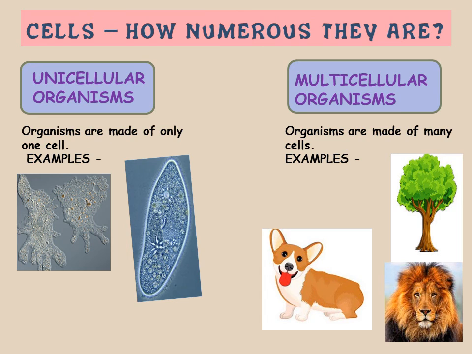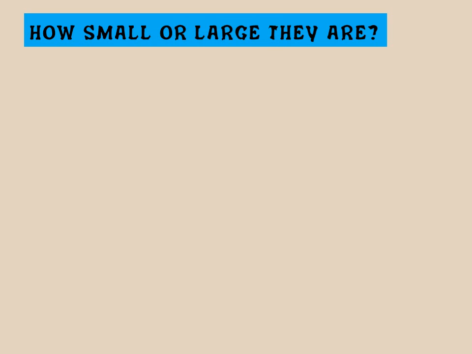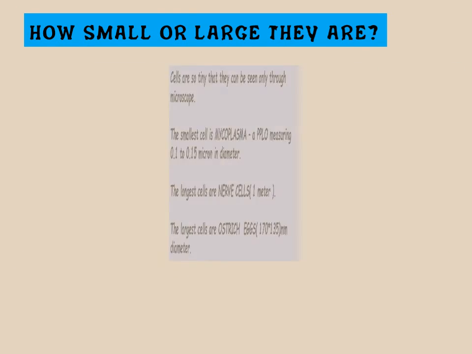So if we talk about number, then there are two types of organisms, unicellular and multicellular. How small or large they are. Now come to the point that if many cells are there in the body or if there is only one cell, how small or large are they, whether cells are small or large.